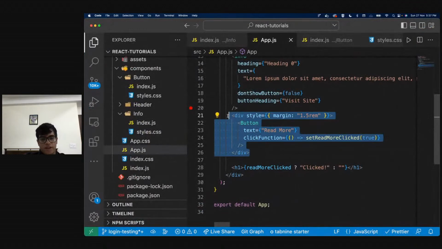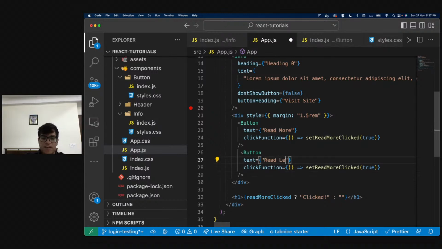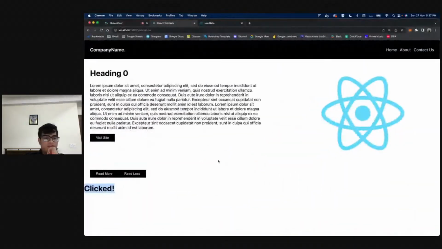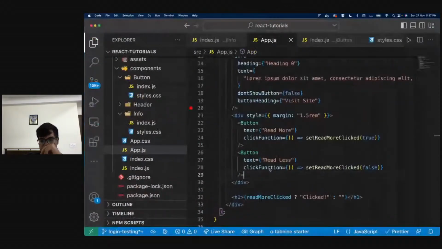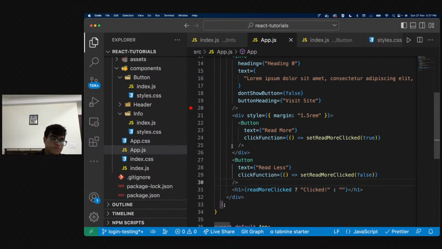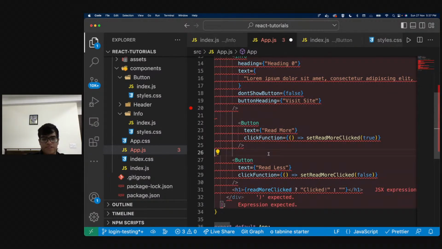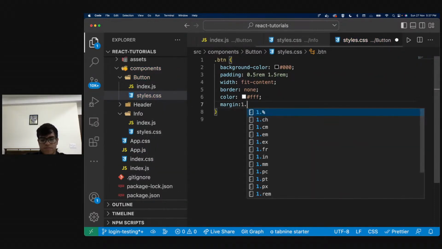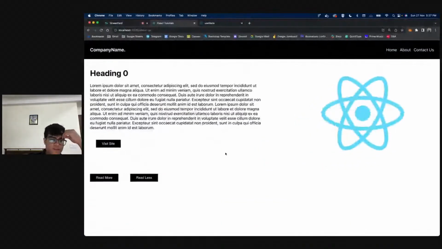Let's say I make one more button within this button only, and now I say read less, and now I want to set the value as false. And this is what I'll do. So now I have two buttons. If I say read more, it's clicked. If I say read less, it disappears, right? Correct. Or basically, I can even get rid of this and just say, yeah. If I click on read more, Gaurav, okay, I'll explain this. I'll explain this in a second.